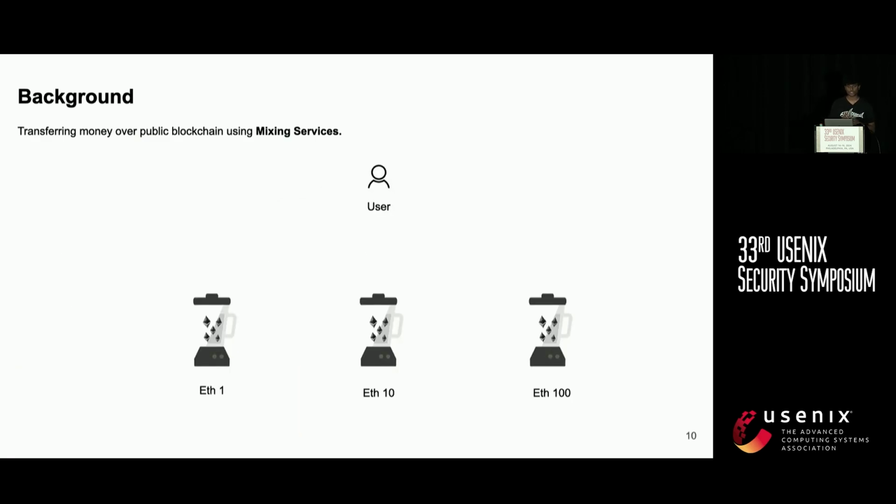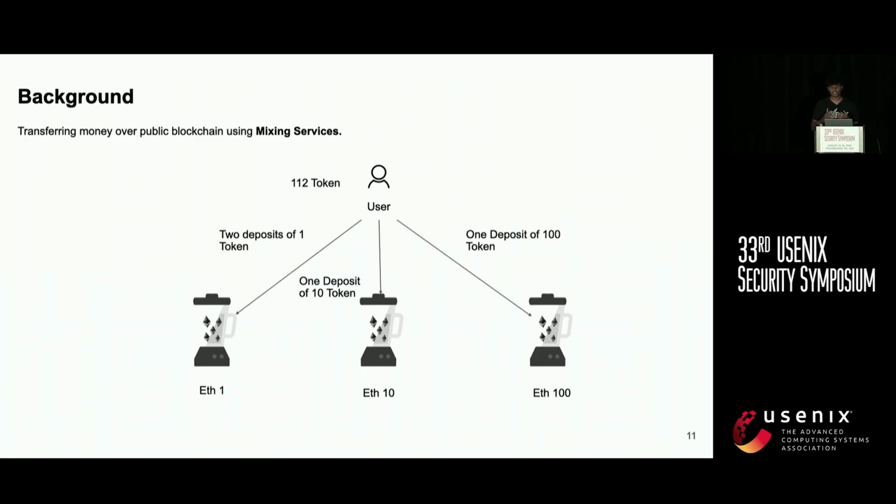Also note, most of these contracts do not allow you to do arbitrary withdrawals and deposits. They are fixed values. For example, ETH 1, ETH 10, ETH 100. Let's say you want to deposit 112 tokens. It should be done as 2 deposits to the 1 token repository, 1 deposit to the 10 token repository, and 1 deposit to the 100 token repository, or any denomination. With respect to the number of deposits you perform, you will have the notes which will be used at a later stage to withdraw your money.